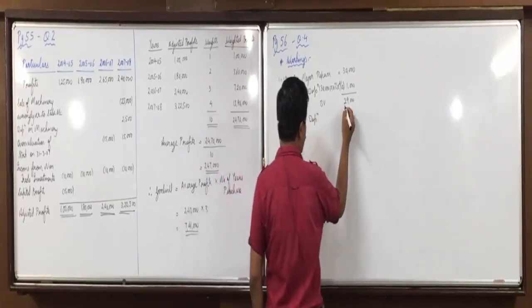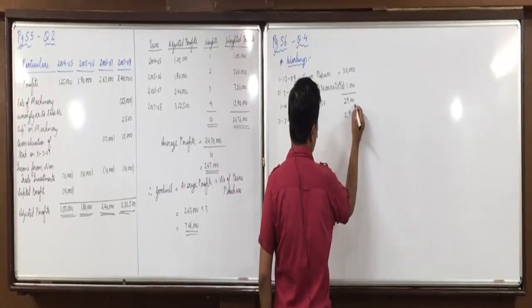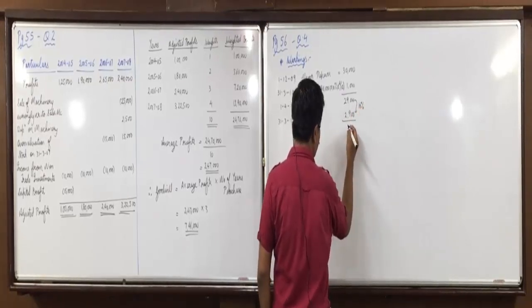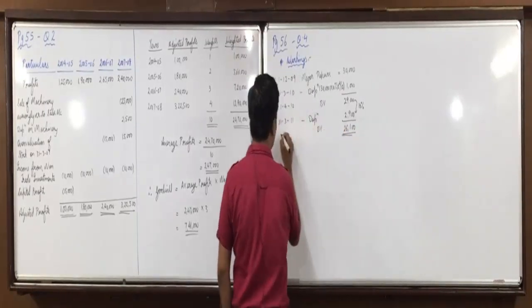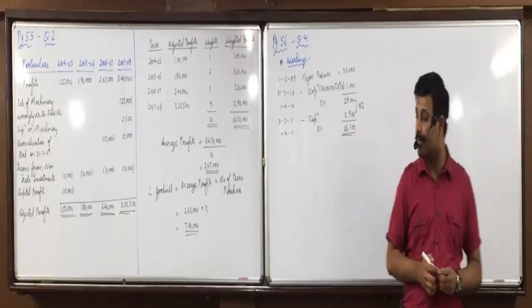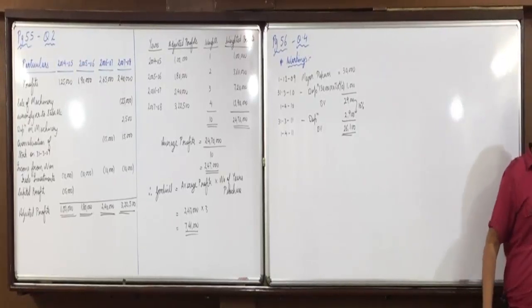For 31/3/11, what depreciation will you provide? 29,000 at 10% is 2,900. So 26,100 would be the book value on 1/4/11. Any doubt in this? Now we have to find the adjusted profits.